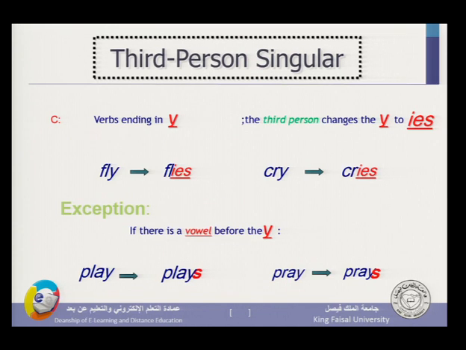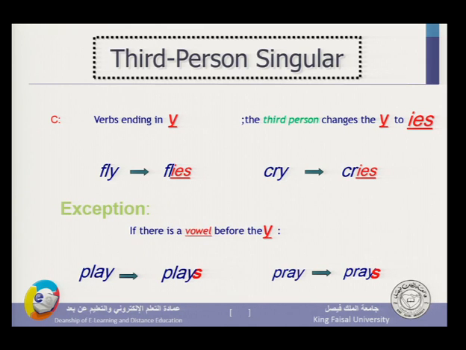But if the word ends with Y, we change the Y to IES. If I have a word like fly, it flies, because it is one of the third person singular pronouns. So I change the Y into IES. This is the spelling. Cry, we omit the Y and we add IE instead. So it becomes cries. It is written in this way.